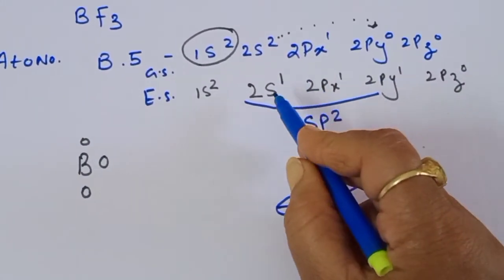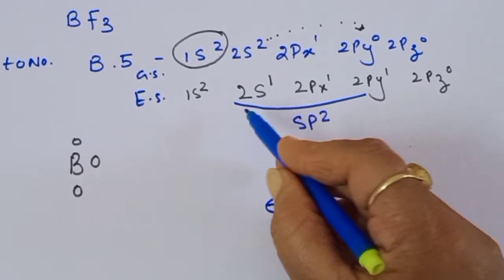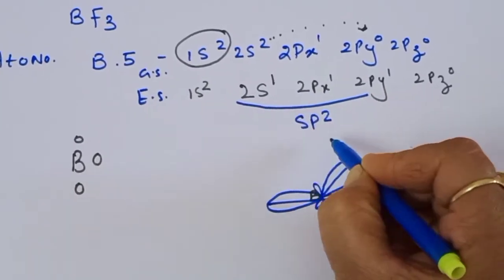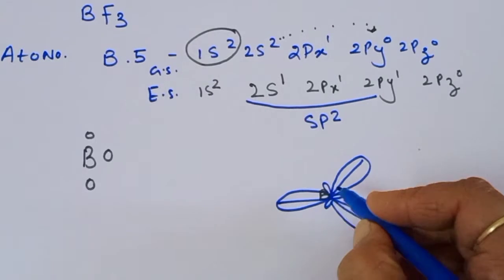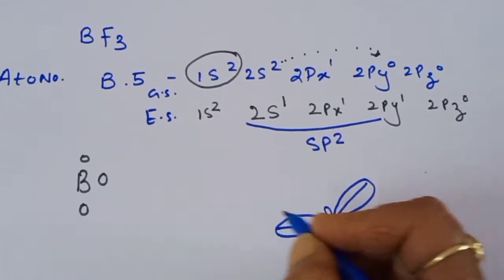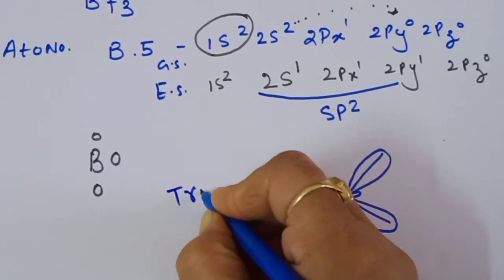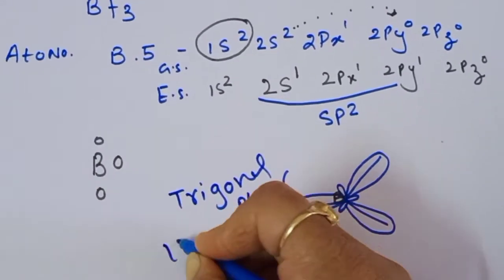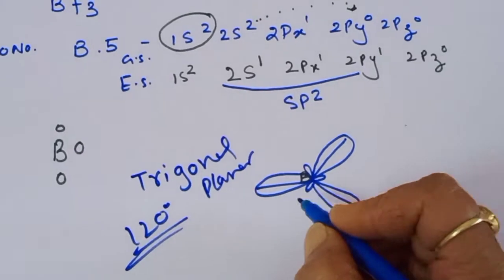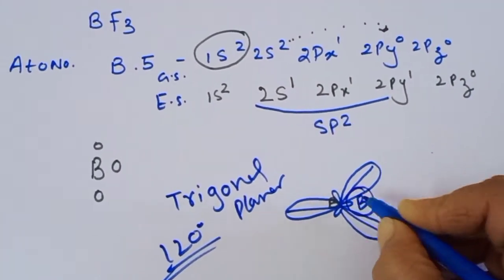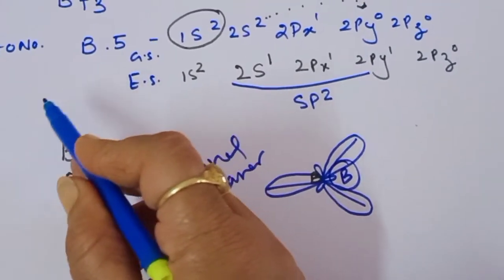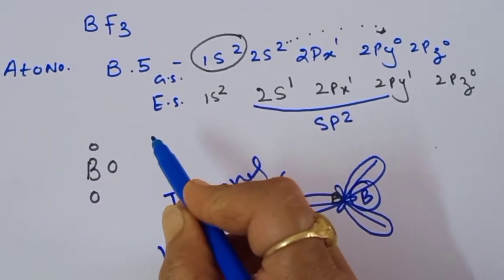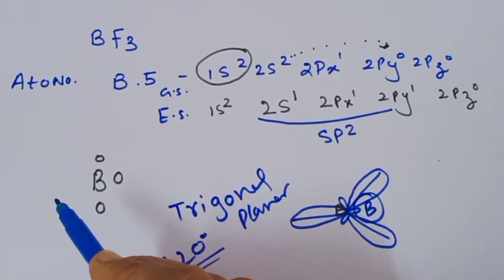When the 2s and 2p orbitals undergo hybridization, they form sp2 hybridized orbitals. So this is the structure. What is the name of this geometry? That is trigonal planar, and we will have a bond angle of 120 degrees. This means boron is in the sp2 hybridized state and it has 3 electrons in the valence shell. Only these 3 electrons are going to form the bonds.